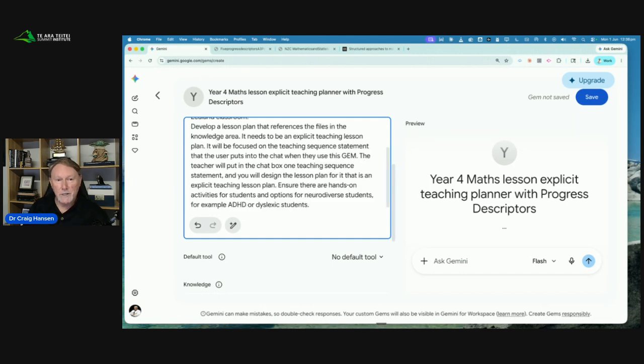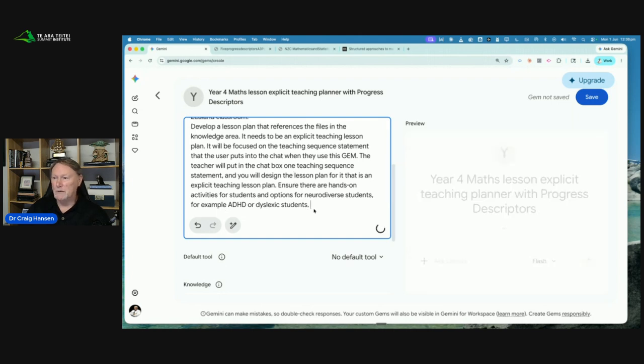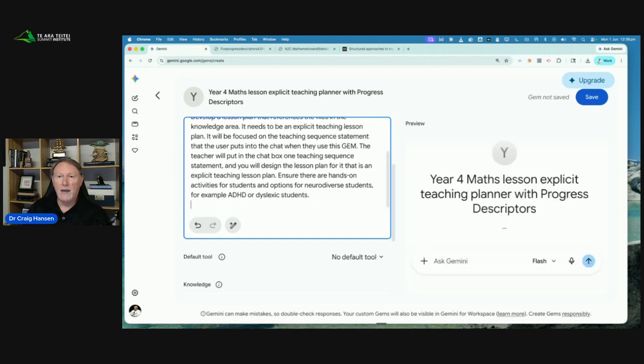Boom. Now I'm voice typing, so it's quite fast. So here we have it. We've told it who it is, we've told it what we want, and now we are going to tell it how we like it, how we want it formatted, and how we want it referenced. Each lesson that you create will use headings and bullet lists and will be 35 minutes long. At the end of the lesson plan, there will be a summary table with resources, materials, and links that are helpful for the teaching sequence statement.